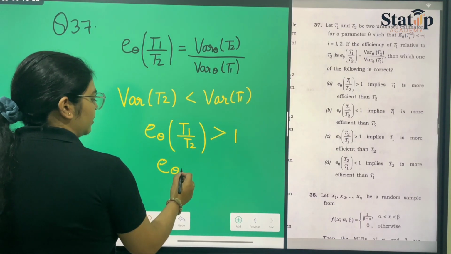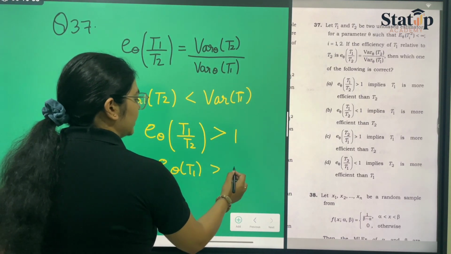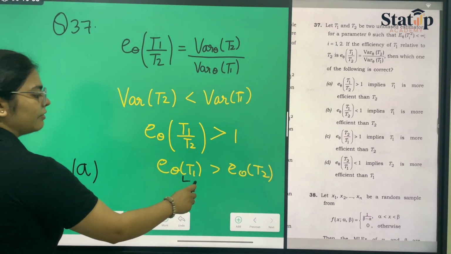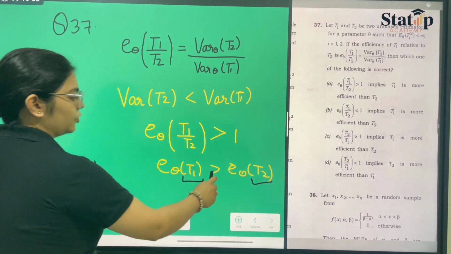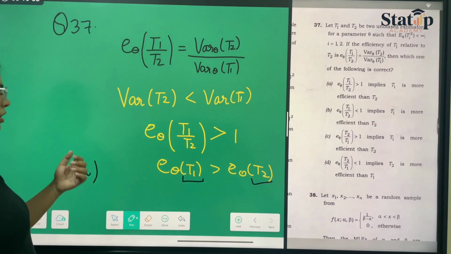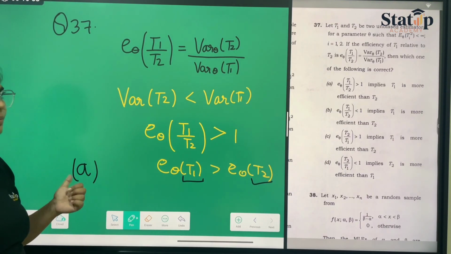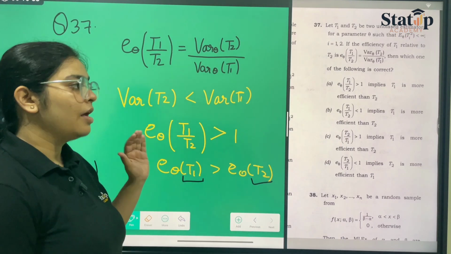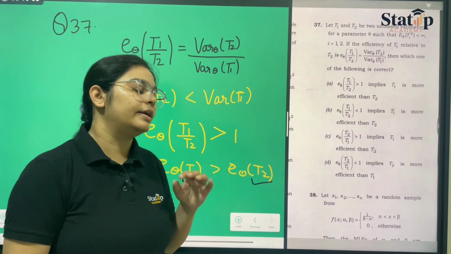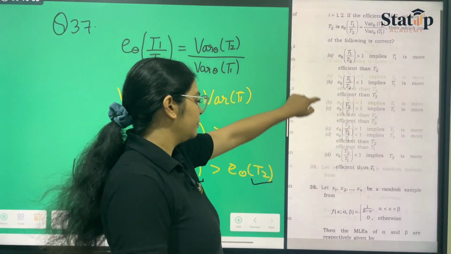E theta T1 is greater than E theta T2. From here only we can say that T1 is more efficient than T2 because it has the greater sign, and hence statement A is the correct answer, which is option number A of question number 37. Very interesting topic, very easy topic, just a little bit of understanding and you would have solved it.